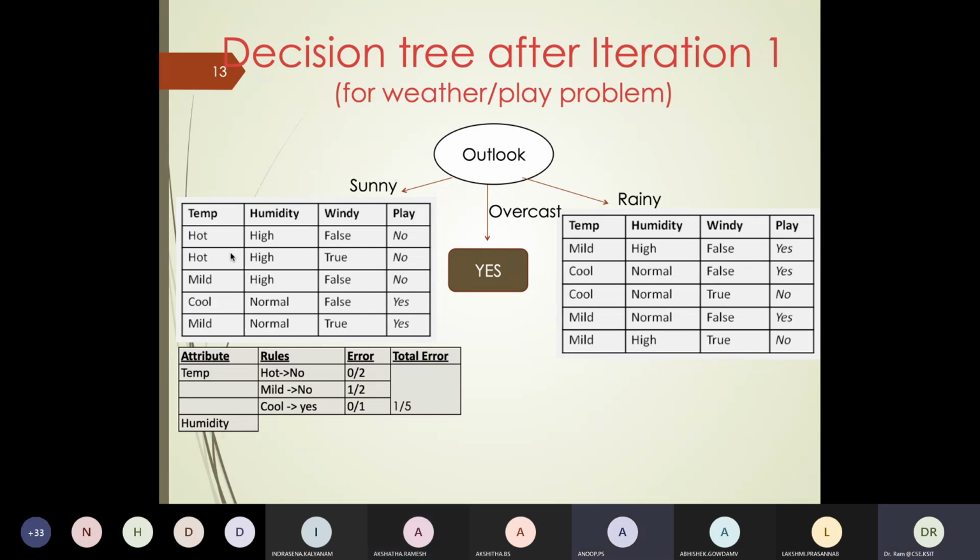High no, 0/3. Then normal yes, 0/2. So total is 0/5. And now do the same thing for windiness.